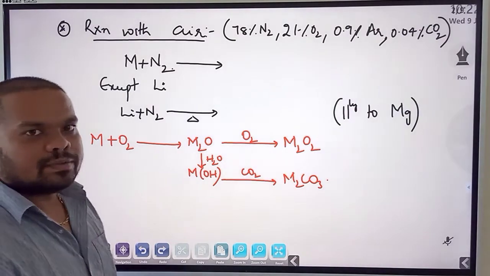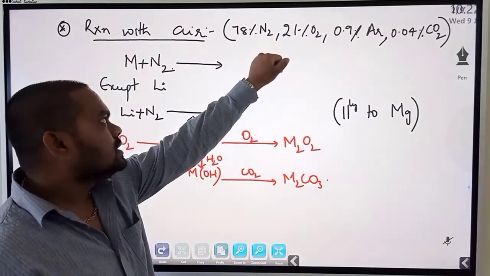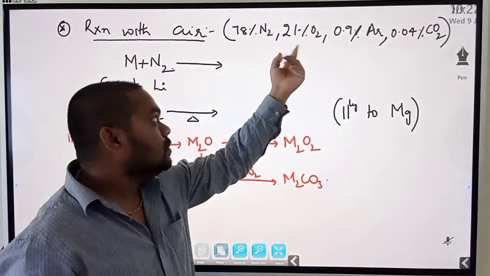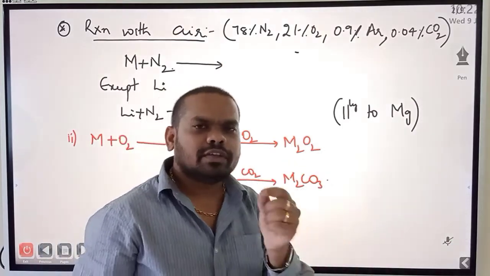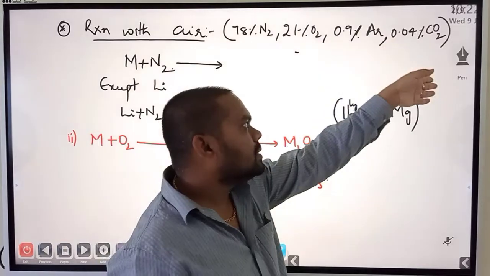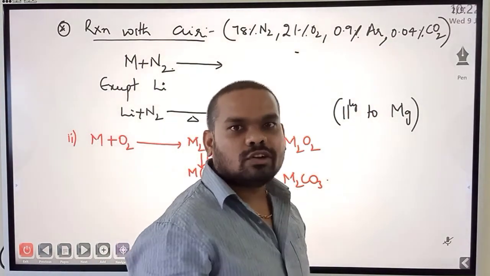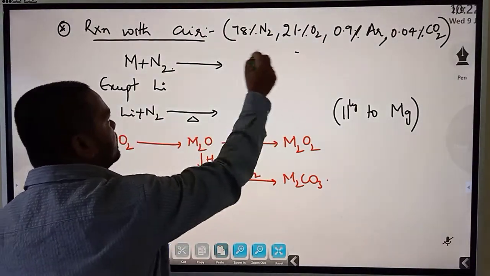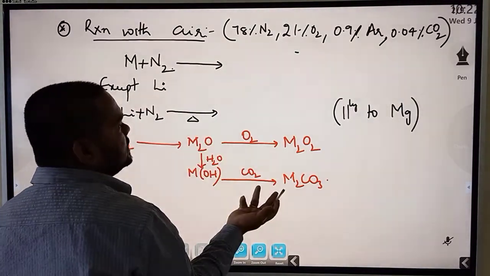With air, as already said, air is a mixture of many gases. Out of those, nitrogen is occupying the highest percentage, that is 78% nitrogen. Then oxygen is just 21%, and the other gases are very fractional. Argon 0.9%, carbon dioxide 0.04%, and the noble gases like helium, krypton, xenon, radon, very fractional.